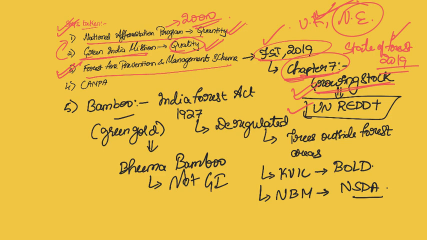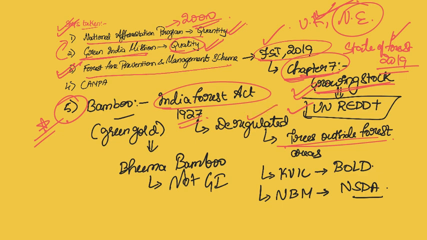And then finally, the issues that are related to bamboo. Recently, that is like 2 or 3 years ago, we have changed the definition of bamboo by amending the 1927 Indian Forest Act. We deregulated it, and now it can be treated as a tree outside forest areas, and anybody can actually commercially cultivate bamboo. It is called green gold because of its potential to have a sustainable income.